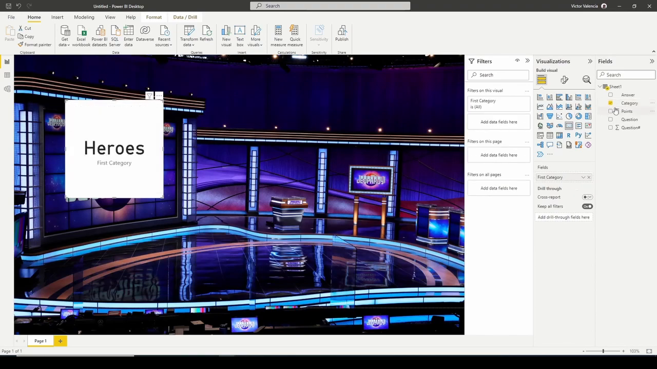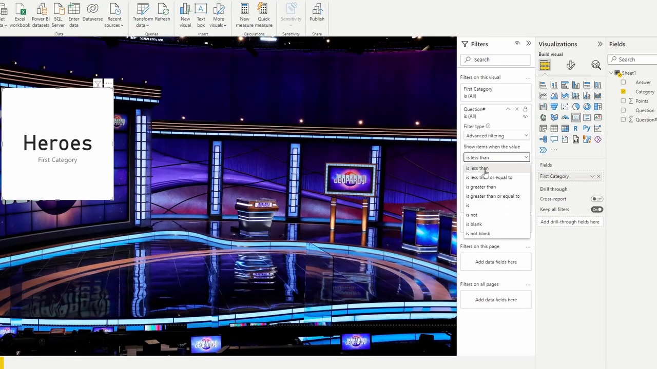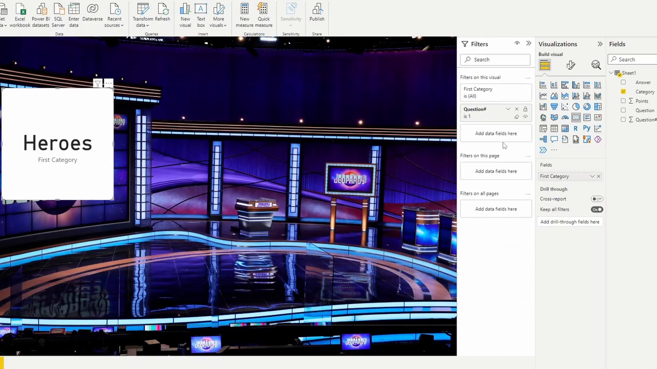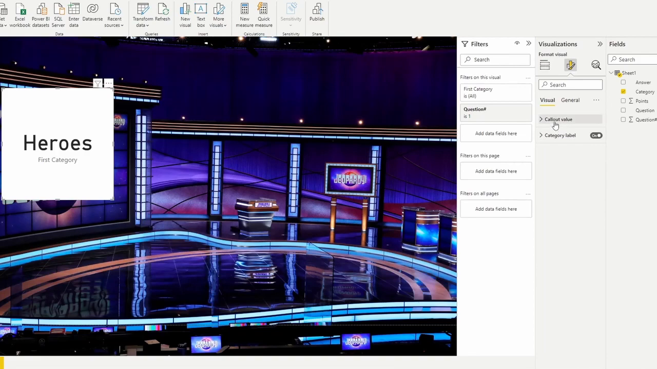The next thing that I'm gonna do is filter it based on a question number. This is gonna be question number 1, which belongs to the category of heroes. A few little things to tidy this up: we're going to remove the labels, so the callout value and the category label we're going to remove. And then we're going to adjust our card color as well.